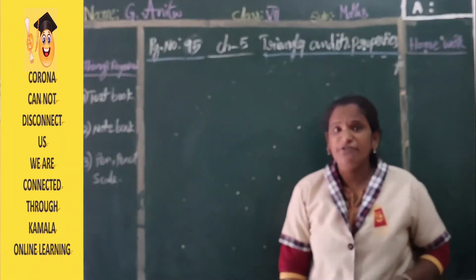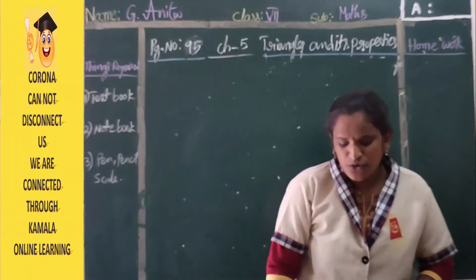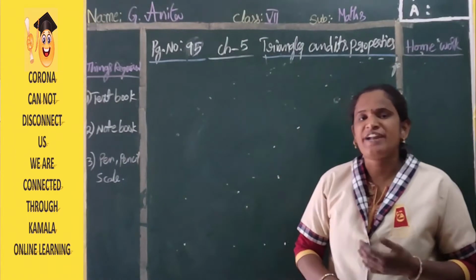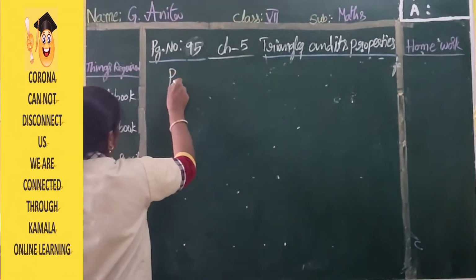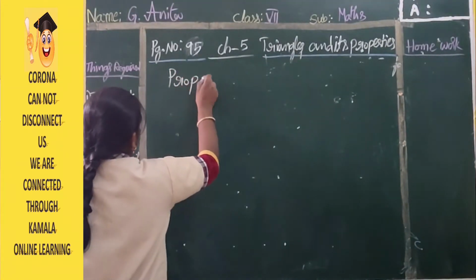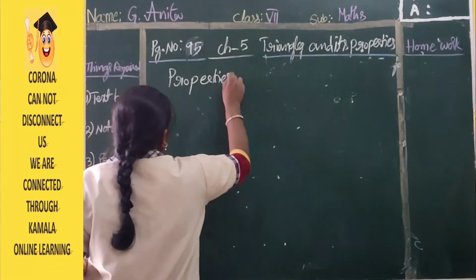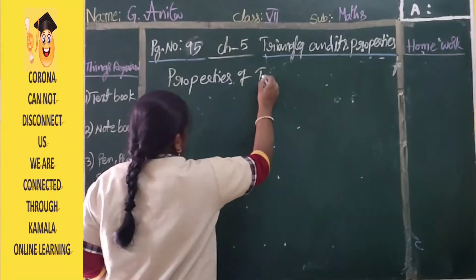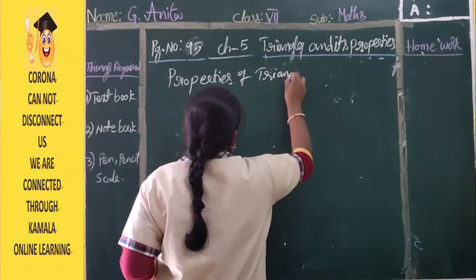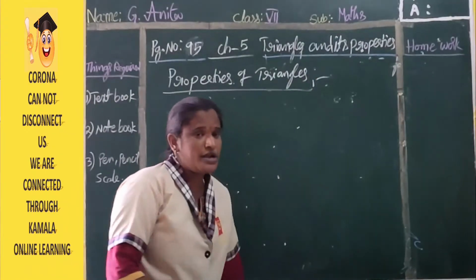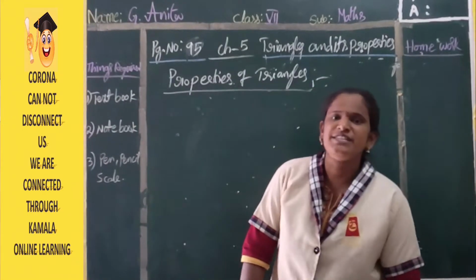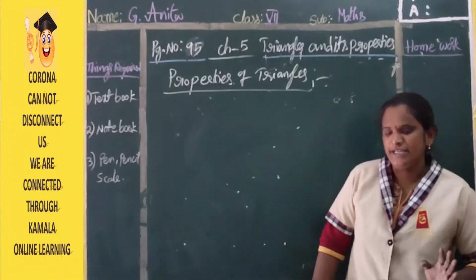So page number 95. In that, what are the properties of triangles? Properties of triangles. So what is the meaning of properties of a triangle? Properties of a triangle is nothing but the sum of all angles is equal to 180 degrees. You know already, the sum of all angles in a triangle is 180 degrees.